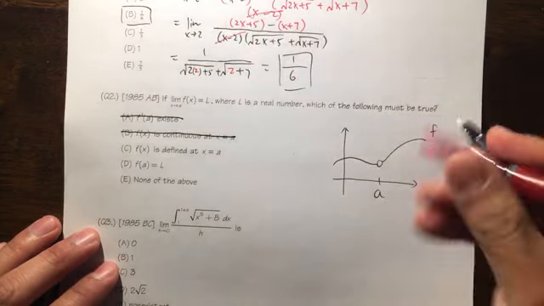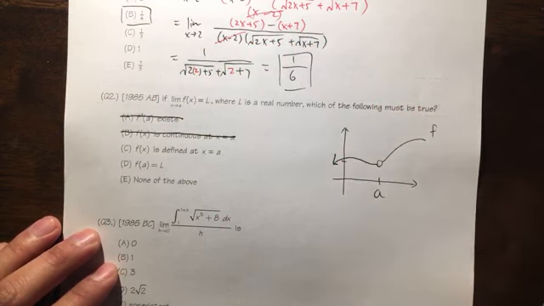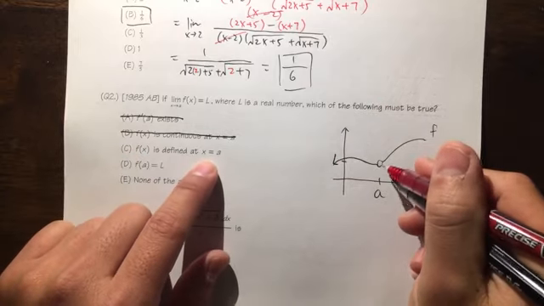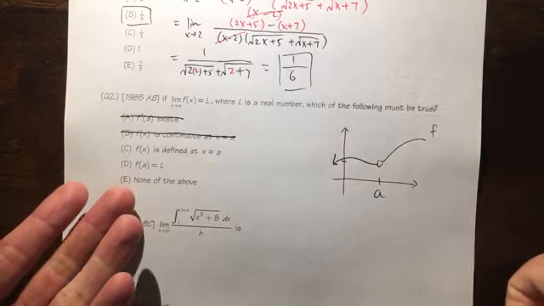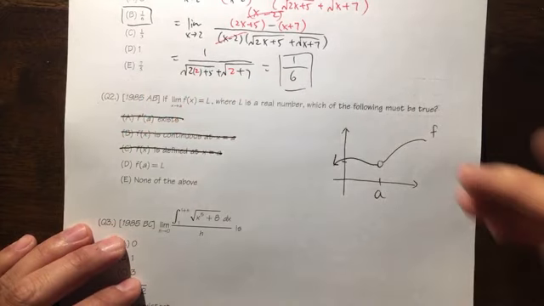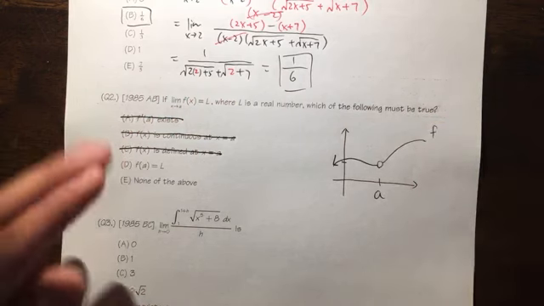And of course, we are saying that a is right here, and the capital L is the limit, which is right here. And as you can see, C is also not correct because it's an open circle, so it's not defined, right? So I can say this is not a consideration as well. As long as you can come up with an example that can rule this out, then that's not correct.